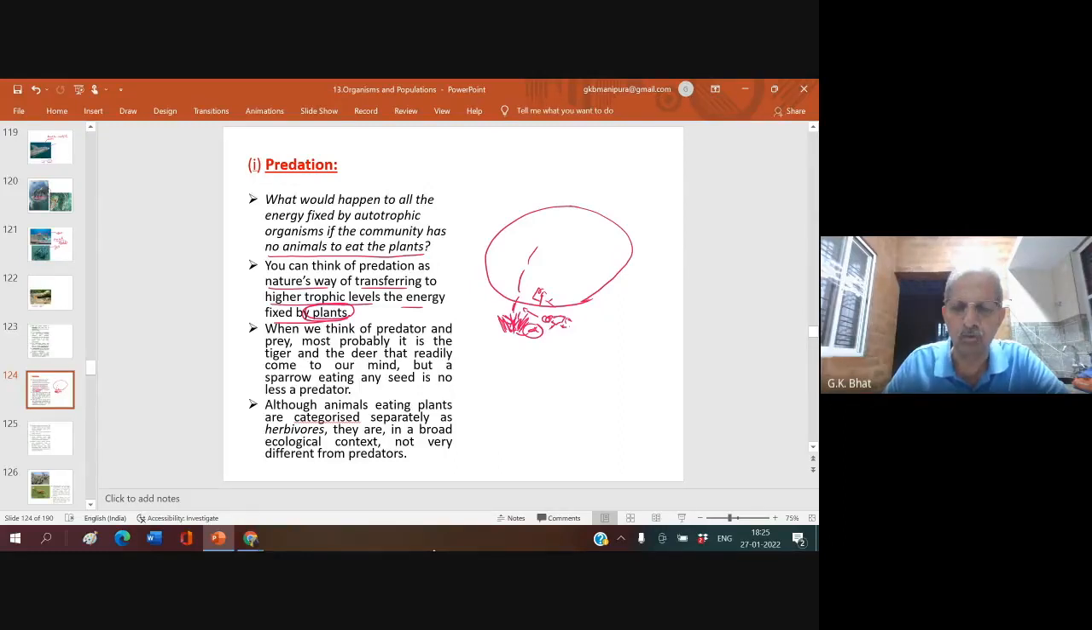Tomorrow, the squirrel might get caught by another cat. So, whenever we see a tiger eating a deer, or any other carnivore, a wolf eating a rabbit, we feel bad. But it is nature's way. When we think of a predator and prey, more probably it is a tiger and a deer that readily come to our mind. Please remember, a sparrow eating any seed is also a predator.